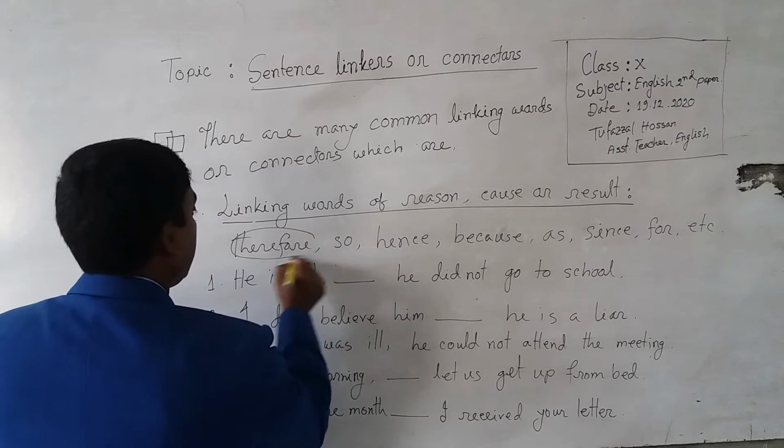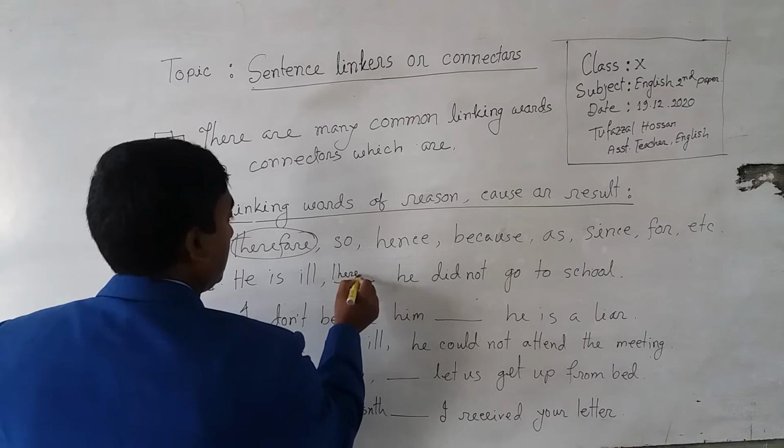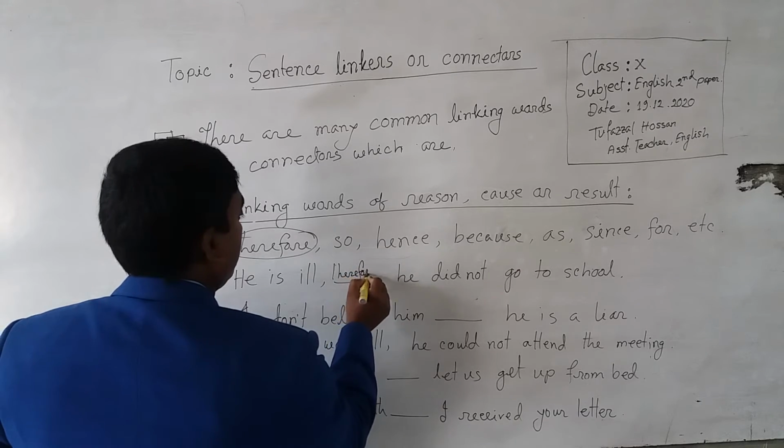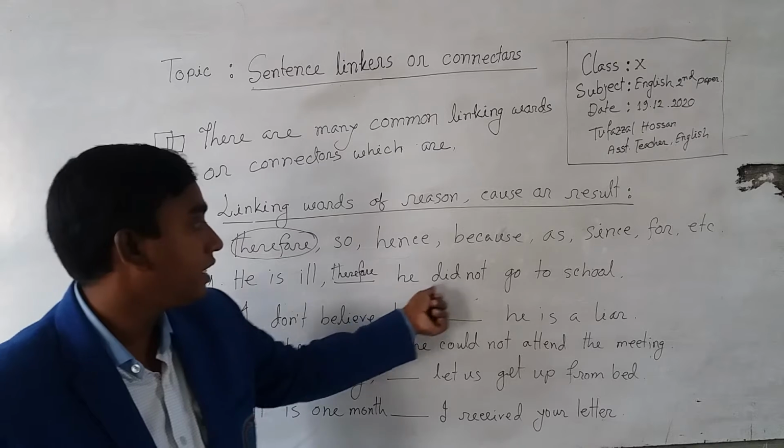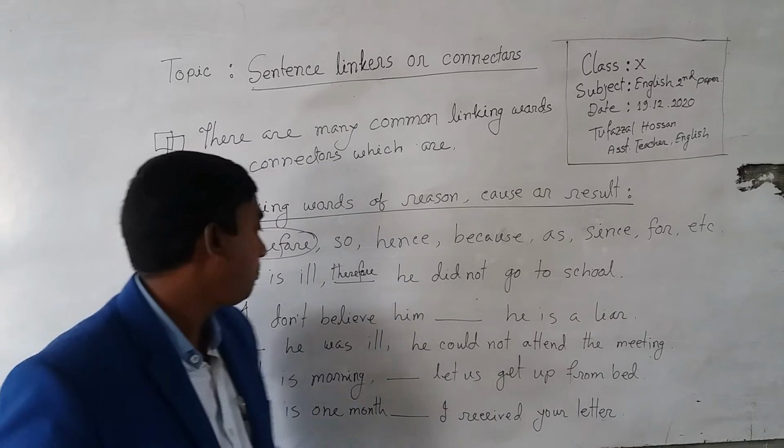Now you select here therefore. So, he is ill, therefore he did not go to school.